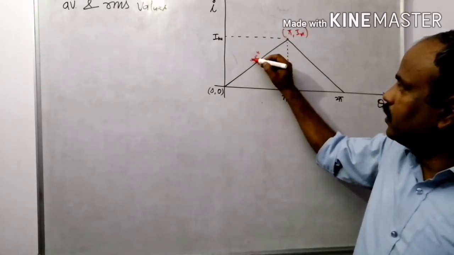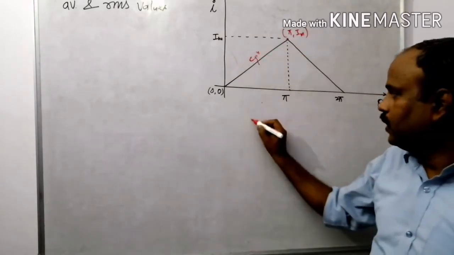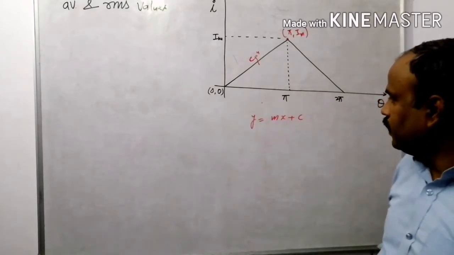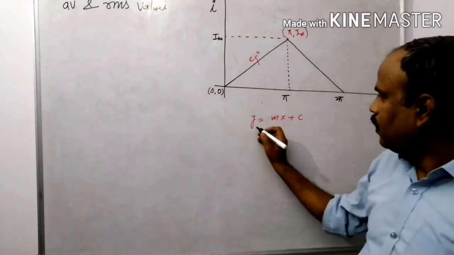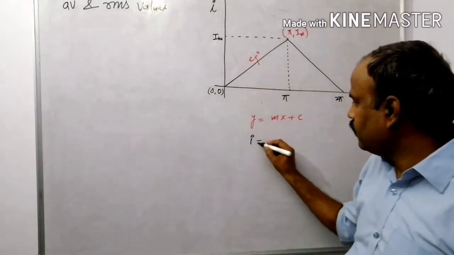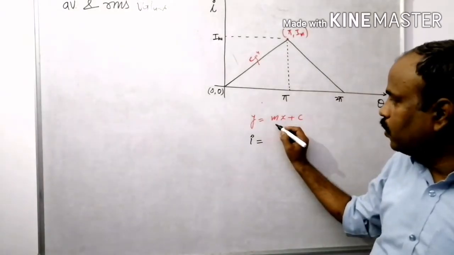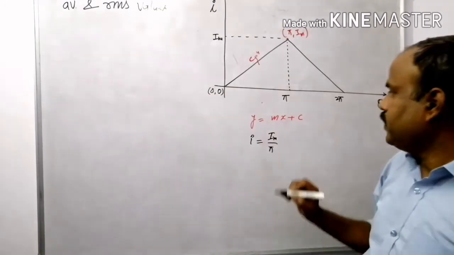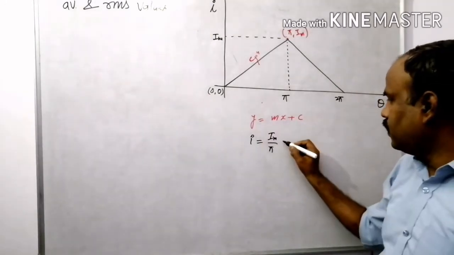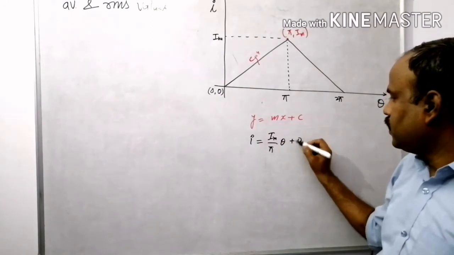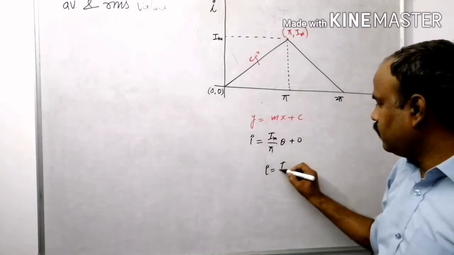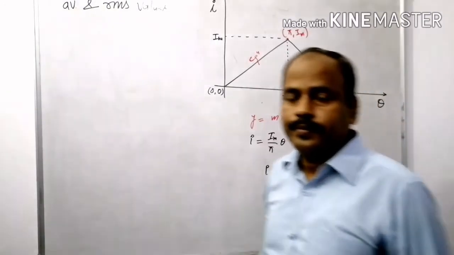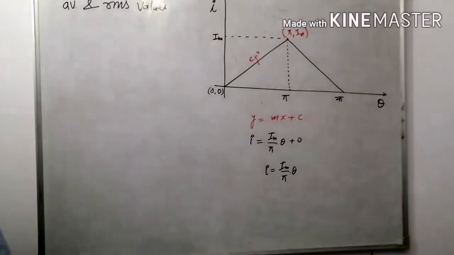So the equation of this line is y is equal to mx plus c. Y is nothing but I equal to m, that is a slope, perpendicular upon base, into horizontal axis, that is theta, plus 0. So it is I equal to I maximum divided by pi into theta. This is the equation, right?